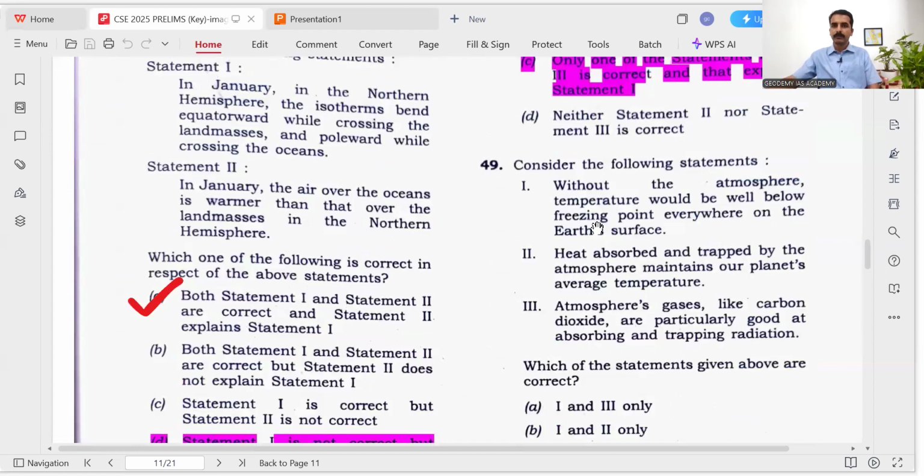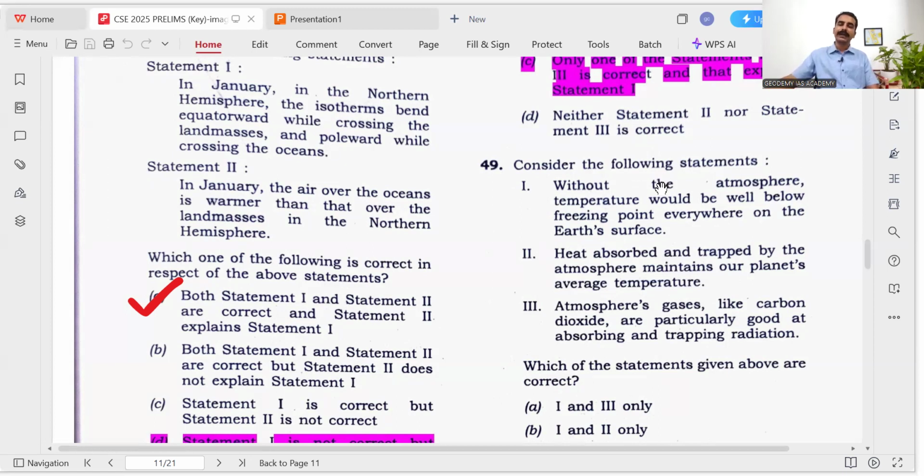Then, without the atmosphere, temperature would be well below freezing point everywhere on the Earth's surface. Heat absorbed and trapped by the atmosphere maintains our planet's average temperature. So our heat balance, heat budget is maintained by the atmosphere. We know the incoming solar radiation balances the outgoing terrestrial radiation, because we have the atmosphere and several characteristics of the atmosphere, right? So statement 2 is correct.